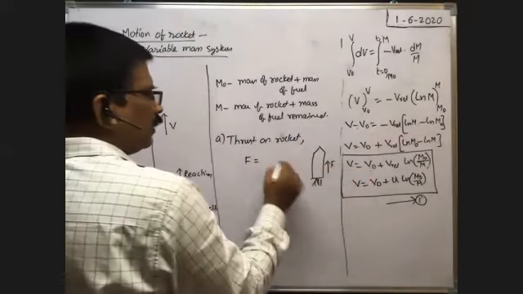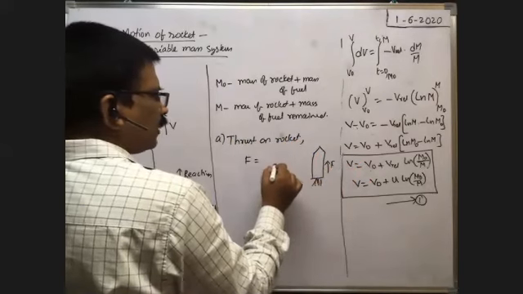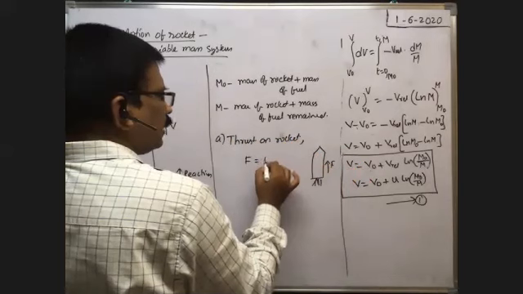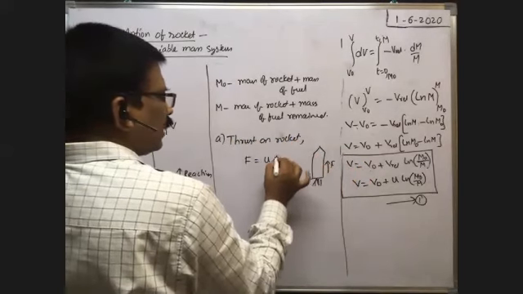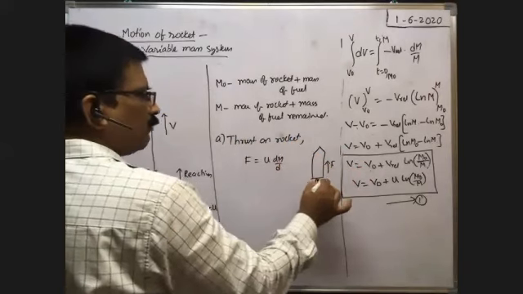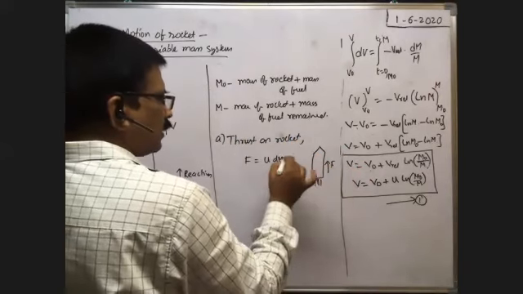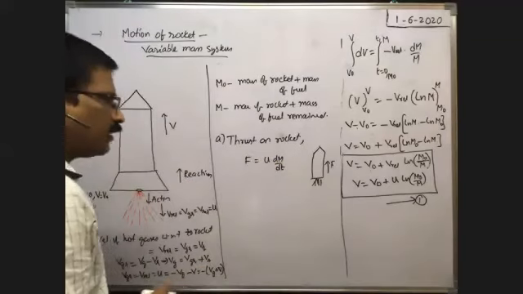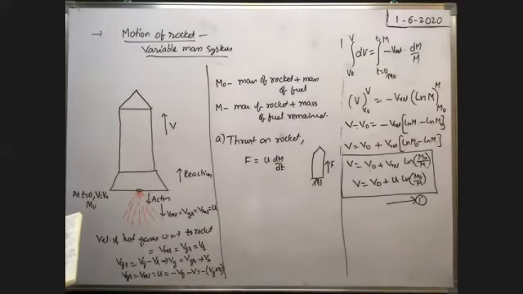Here you see, as the hot gases come out, the force exerted by rocket on the hot gases is equal to relative velocity, as I already said, relative velocity into dm by dt, because mass is variable. Velocity with which hot gases come out is constant. So u into dm by dt. It is the thrust on the rocket. So thrust on the rocket is equal to u into dm by dt. Okay.